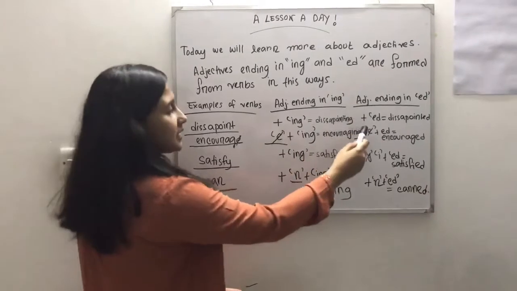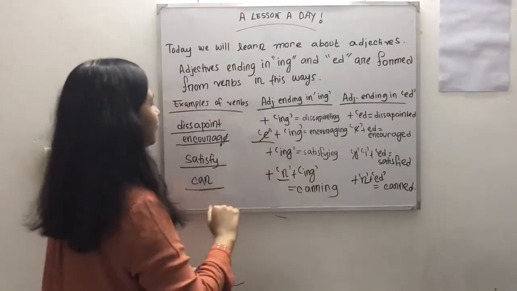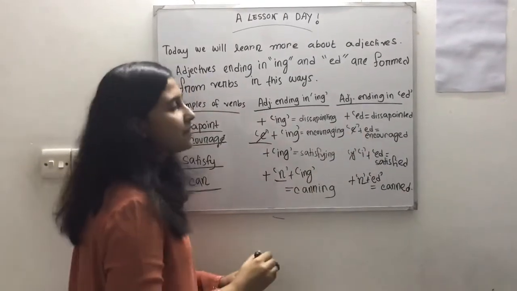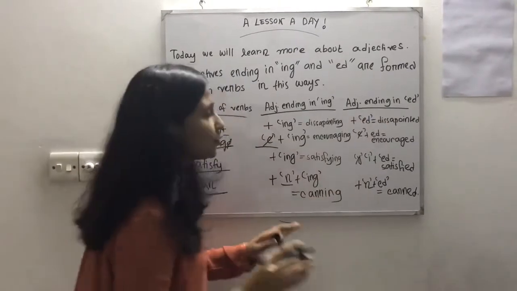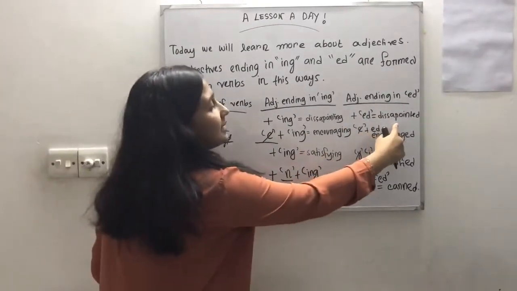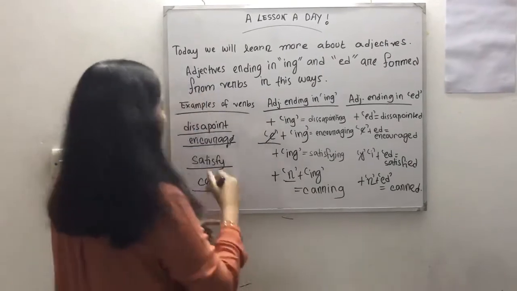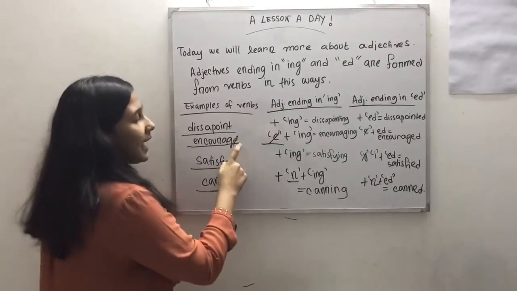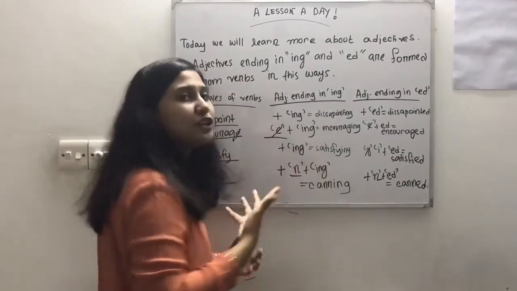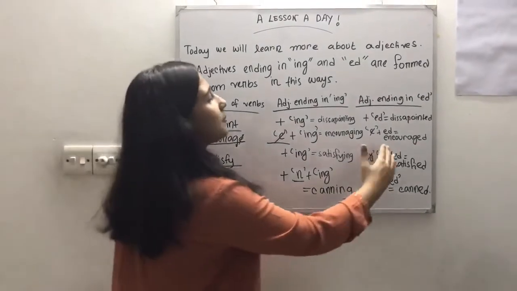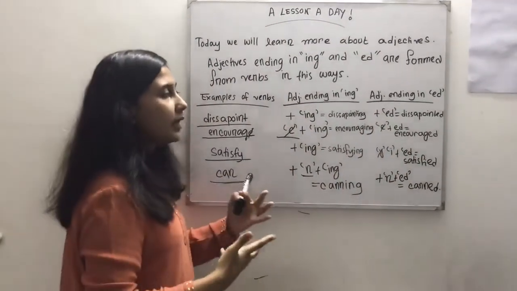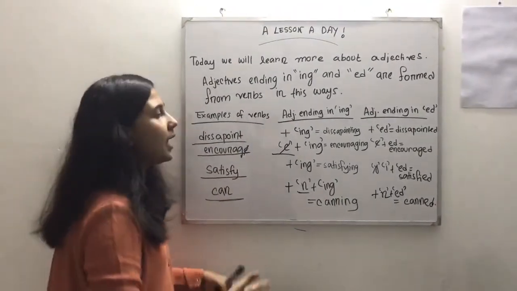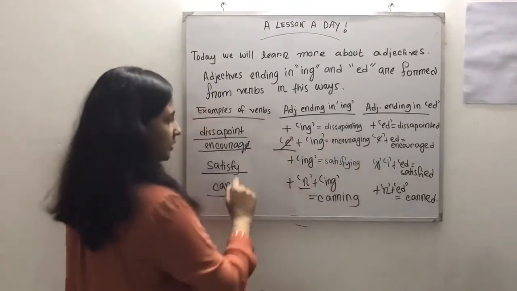In case of adjectives ending in ed, with disappoint we just have to add ed. We do not have to omit anything, and it becomes disappointed. In case of encourage, we also have to omit the e at the end, because we are adding ed with it, and then it becomes encouraged. If we let the e stay, there will be double e's, and we do not want that, and that is why we are omitting the e at the end.